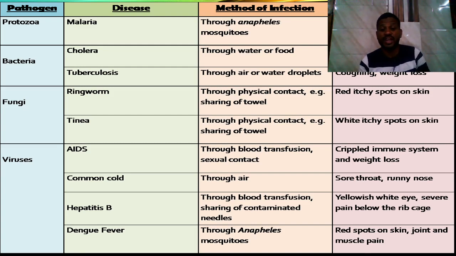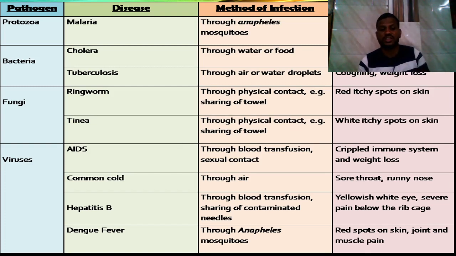The mode of infection is through the Anopheles mosquito. Anopheles is the name of a mosquito, the female mosquito which causes malaria. The symptoms are shivering and high fever over a long time. These are the symptoms of malaria.